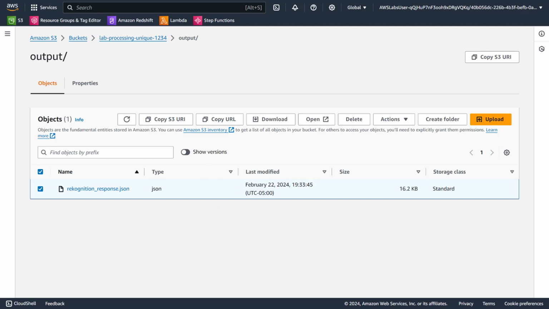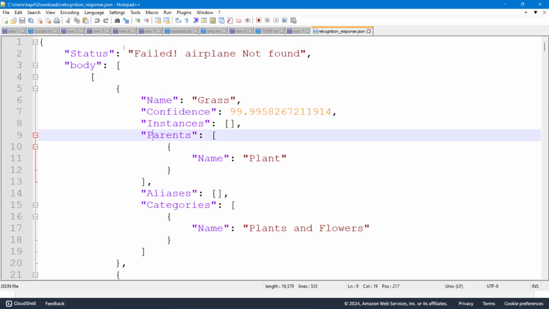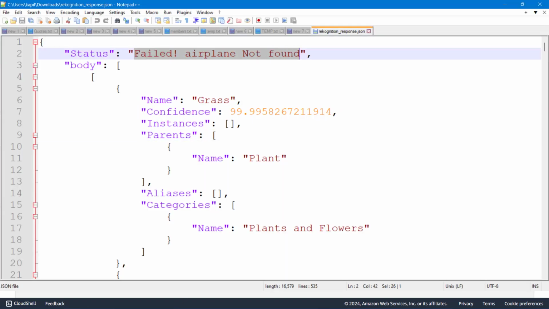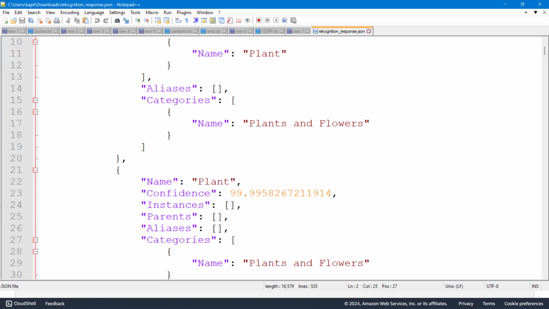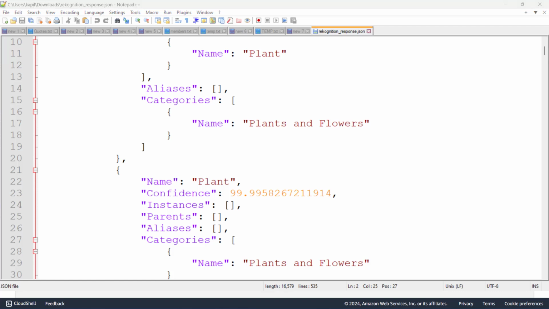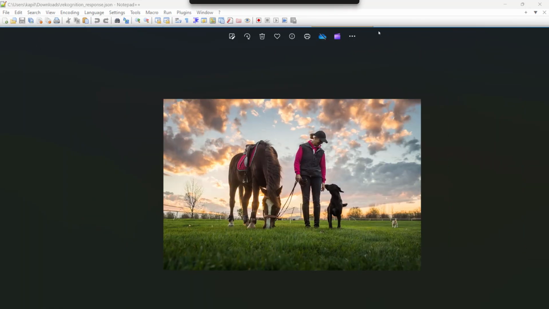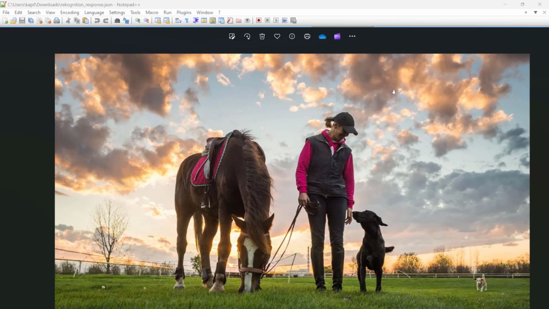I have the file downloaded. Let me go and open it and show you. So this is the response we downloaded, and as you can see, it makes sense because that's a horse picture. It has grass, and if you want me to open the horse picture, this is how it looks. Okay, it has a puppy, a dog, horse, human, cap, jacket. I guess it will show us all those details.